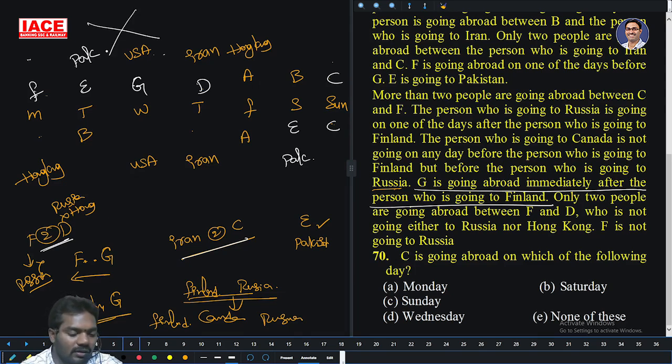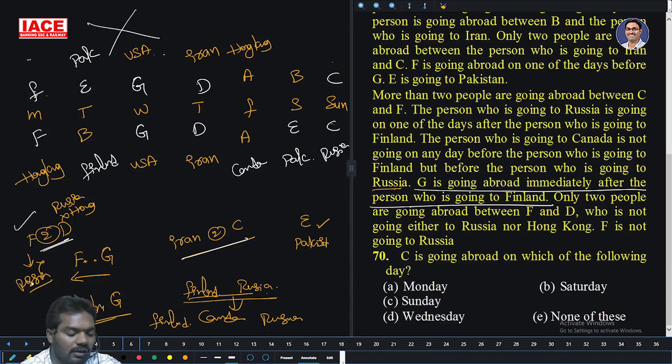Now, in this one, F and D, here F is before G, there is no chance for G. So confirm D is here, confirm F is here, and confirm G is here. So G is after Finland, this is the only chance for Finland. And between Finland and Russia I want Canada. So there is a chance of Canada in between. So this is Canada, and this is Russia.